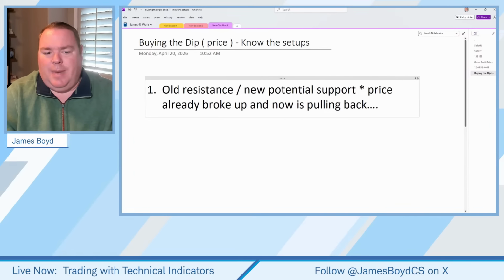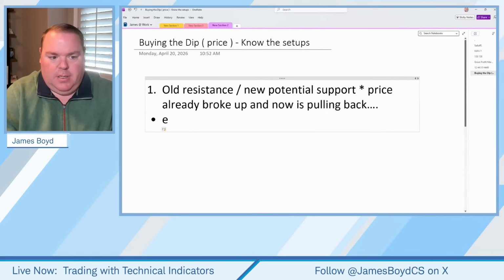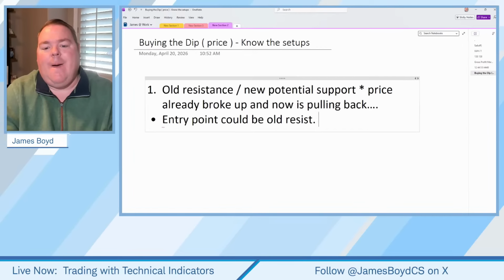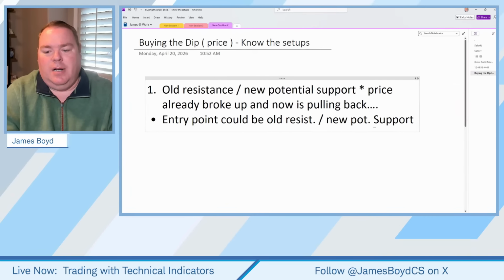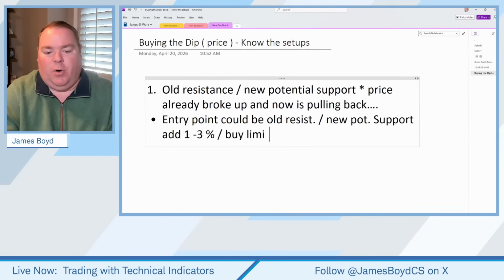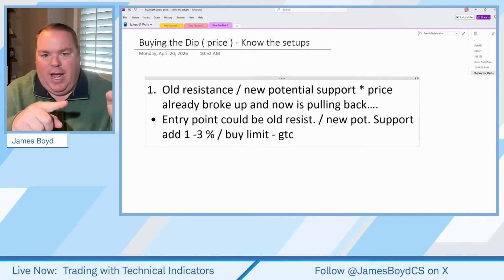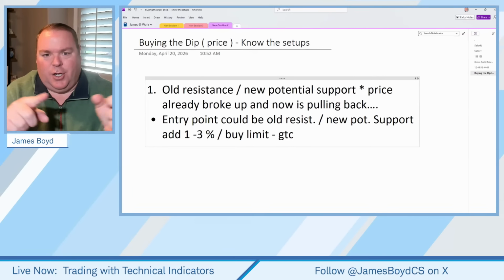If someone was talking about the entry point, it could be old resistance, new potential support, add 1 to 3%. What type of order would this be? Buy limit order. And it would most likely be buy limit GTC, okay? So we're identifying where was the old breakout resistance. Could it be the new support?